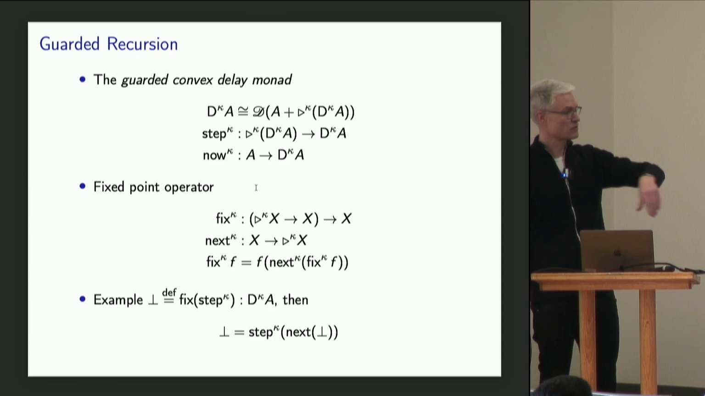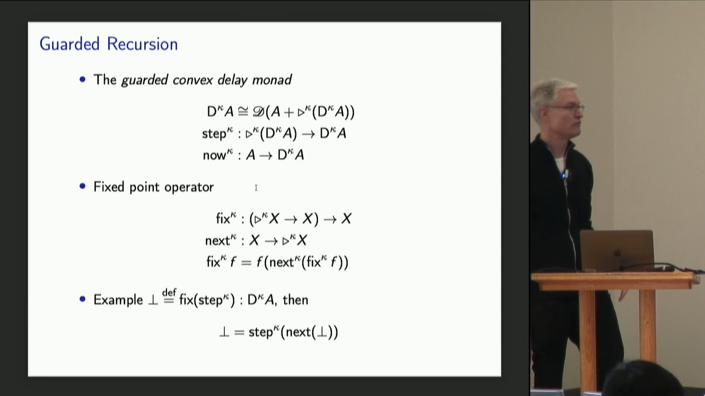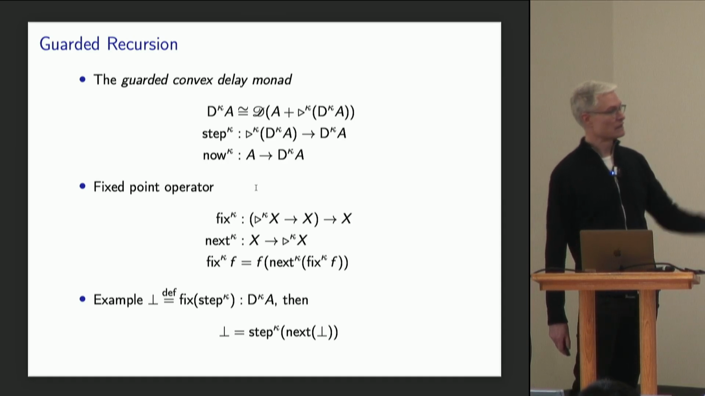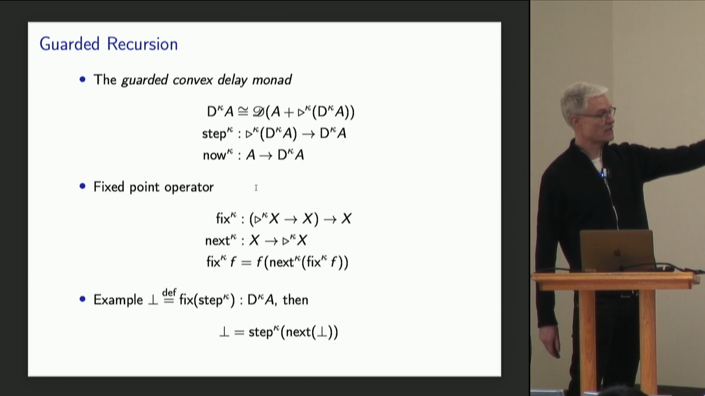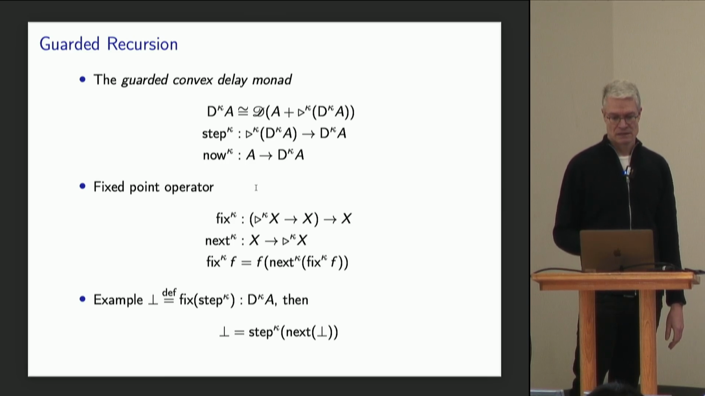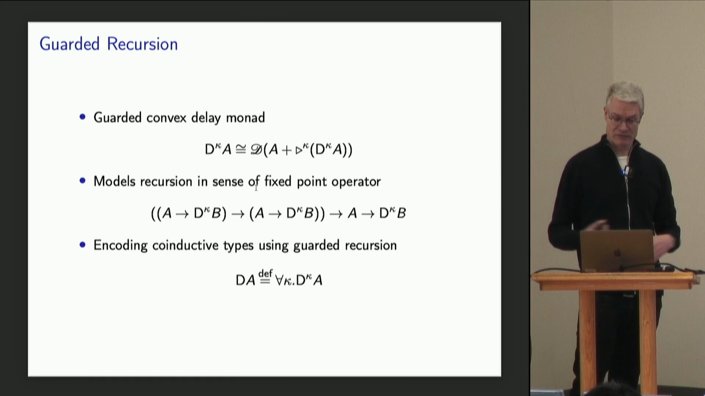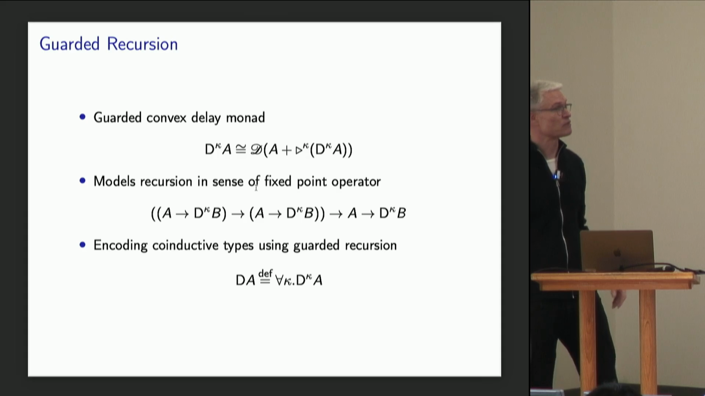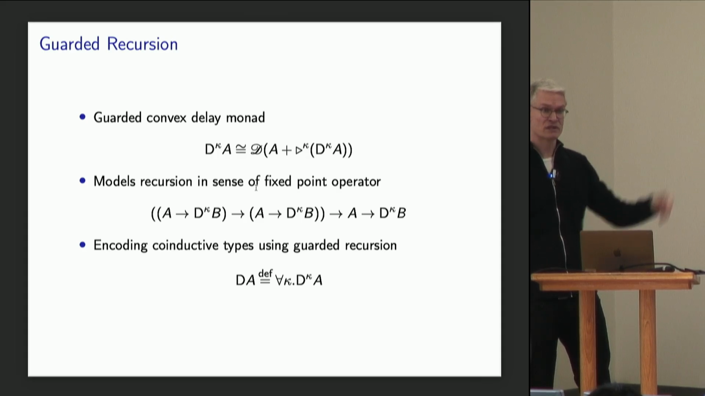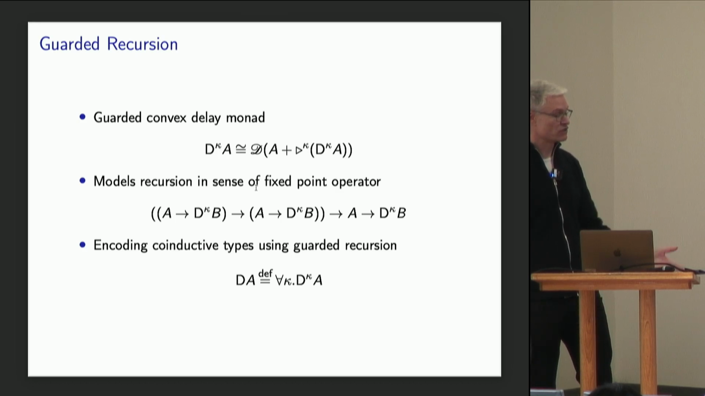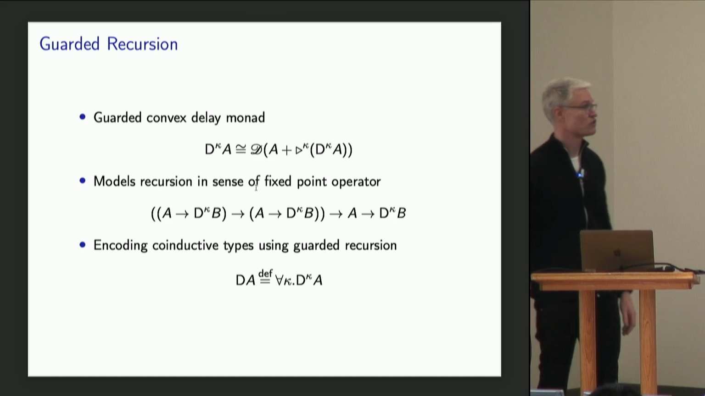So next transports data into the future, and we have a fixed point operation like this, and a Löb-style fixed point. And that fixed point operation is very powerful. As a small example, you can encode, for instance, diverging computation as an element of this monad here. And so the benefit of this monad here, the guarded convex delay monad, is that it does actually have a fixed point operation of this type here. So we can use it to model also higher order languages with this combination of recursion and probabilistic choice.